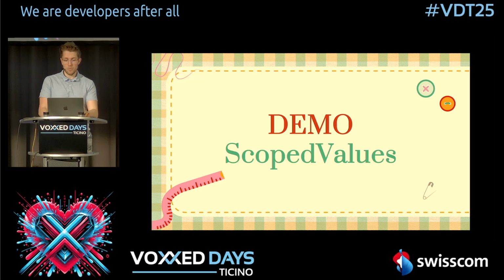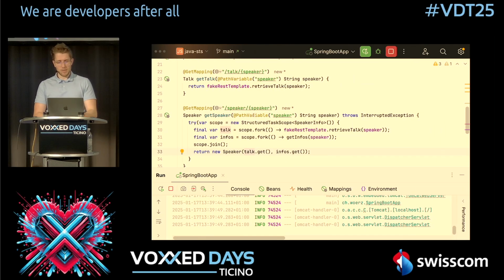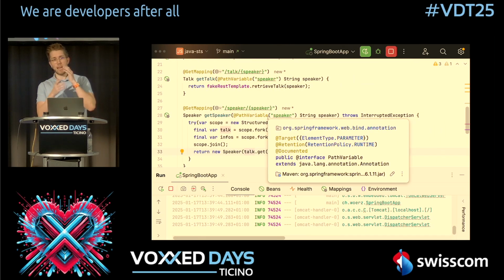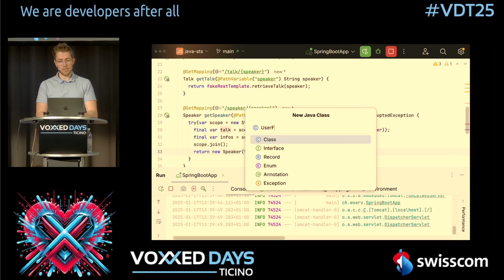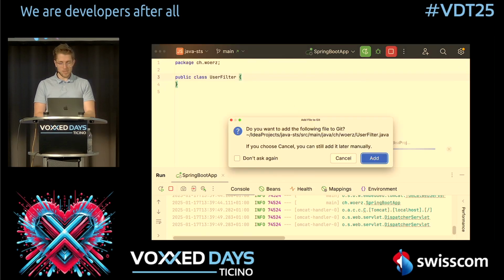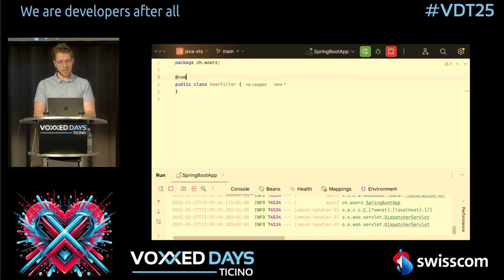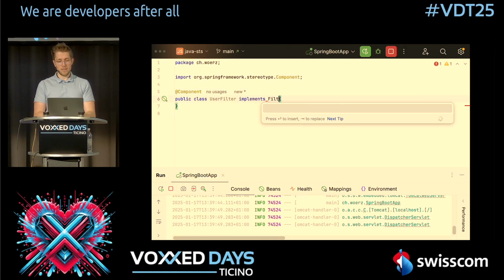So let me show you what I mean by this. Let's go into IntelliJ, and let's say we want to extract the user header from each of our requests and make this available for the thread using a ThreadLocal. So let's create a new Java class here, and we call this UserFilter. This UserFilter is a component, of course, and it implements Filter.